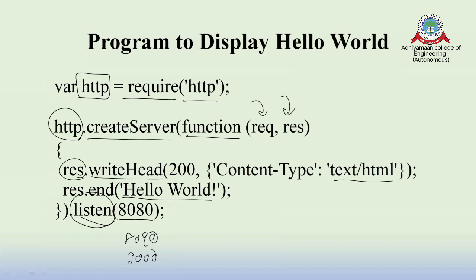So with multiple doors, as I said, like a canteen with multiple doors, a single program with multiple ports can display hello world, so that it will never be slow and the data will be accessed very fast. So this is the basic steps to understand the programming concept.